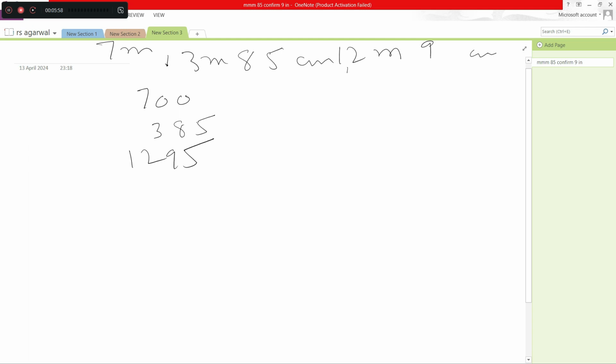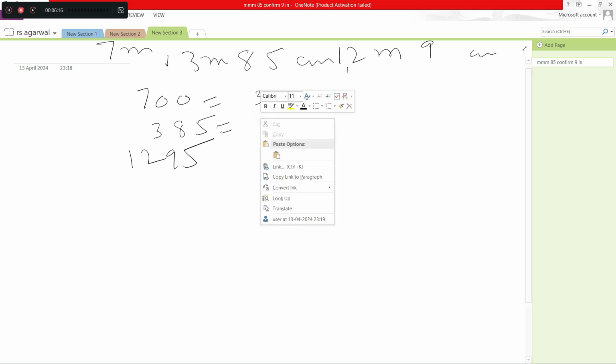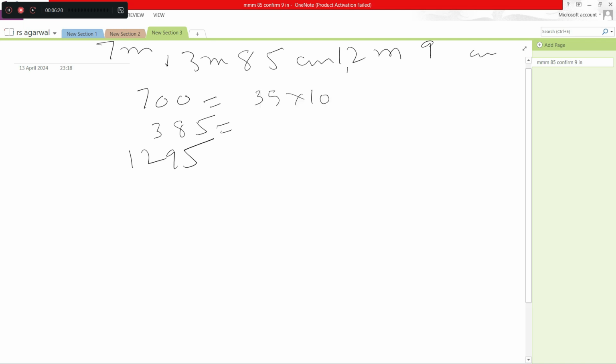So 700 equal to 35 into 20, 385 equals 35 into 11, and 1295 equals 35 into 37 here.